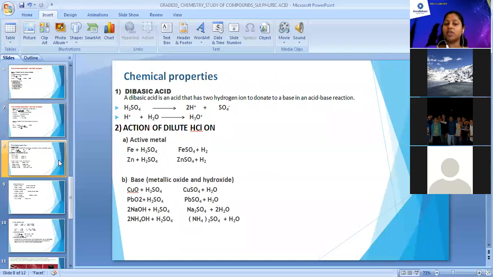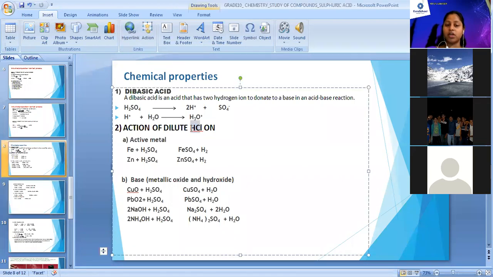Then we have done with chemical properties. We have done a few chemical properties like reaction with dibasic acid. Then we have done action of dilute sulfuric acid. By mistake, I have written HCl over there. It will be sulfuric acid.